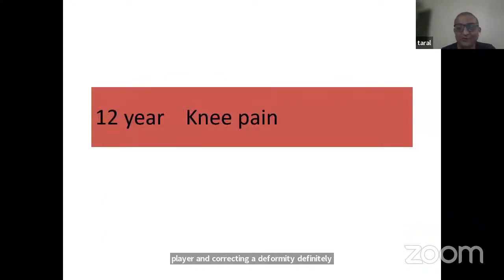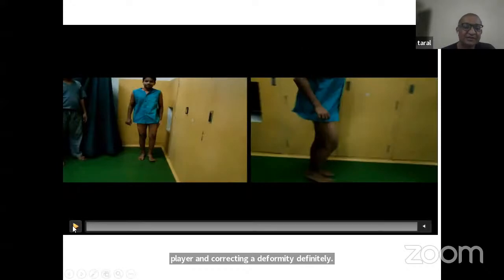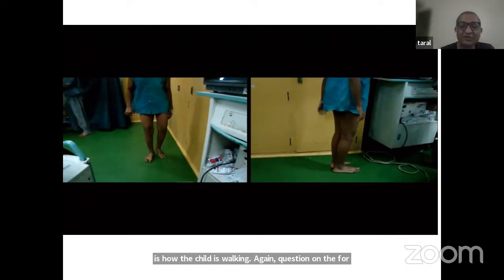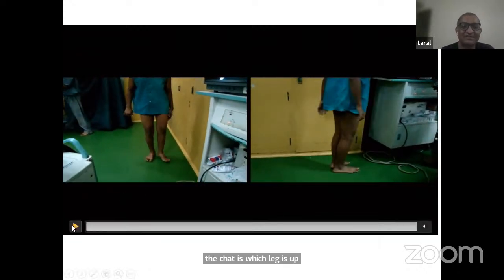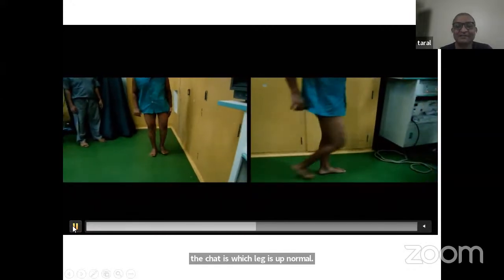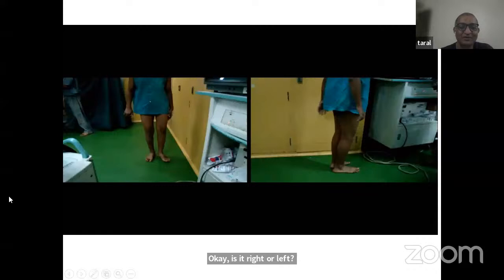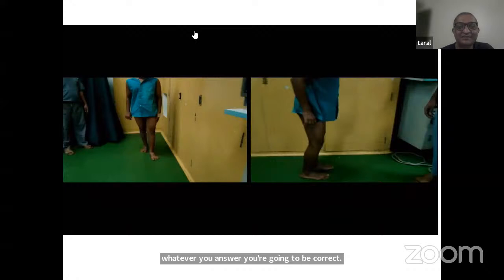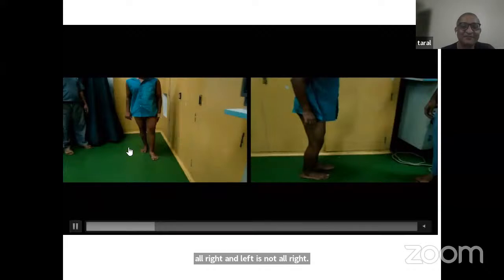Some more videos again. This is a 12-year-old child and this is how the child is walking. Again, the question for the chat is which leg is abnormal? Is it right or left? And there is a 50% chance whatever you answer, you're going to be correct. So going back to chat, please answer. Left, Renu is saying left. All right. Right is all right and left is not all right. This is absolutely right. The left side is abnormal.